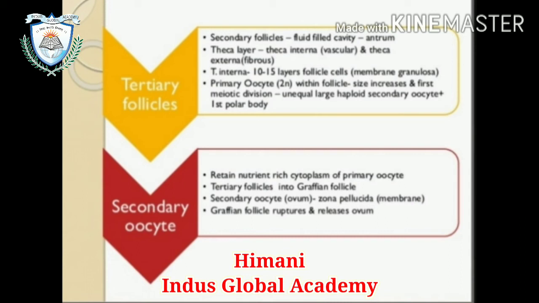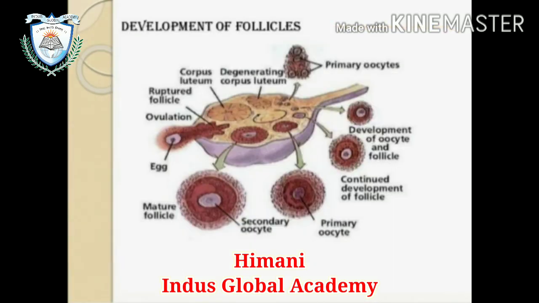Then the secondary oocyte, also known as the ovum, forms a new layer called the zona pellucida around it. The Graafian follicle then ruptures to release the secondary oocyte from the ovary by the process of ovulation. So that is the development of the follicle.